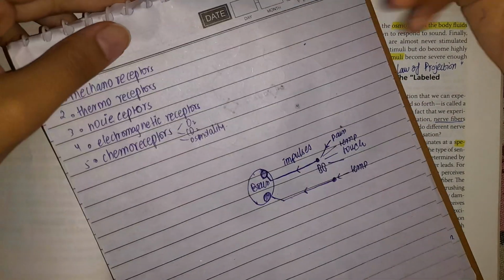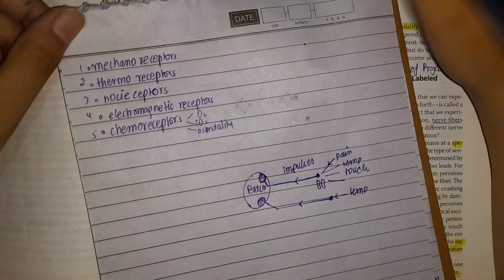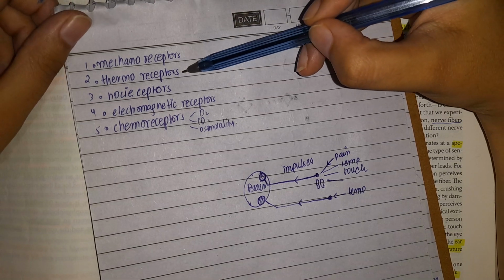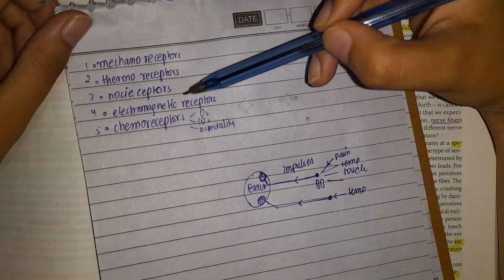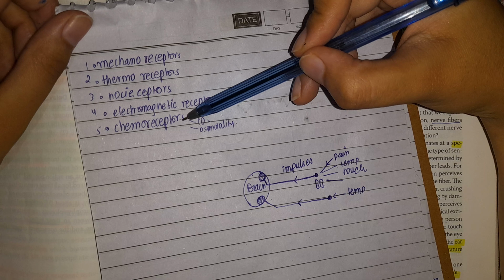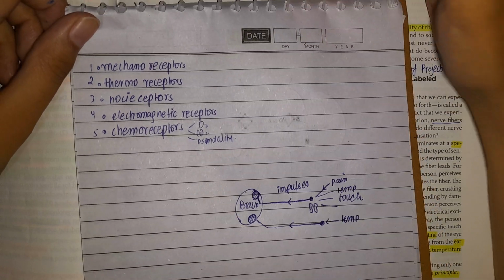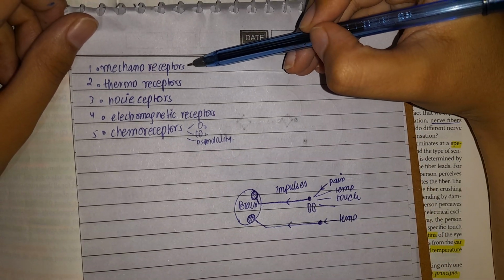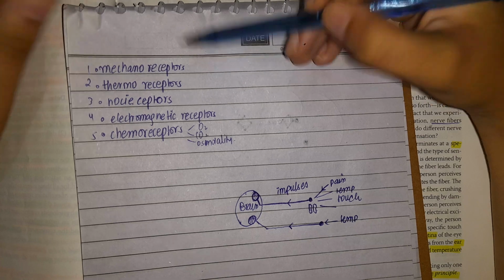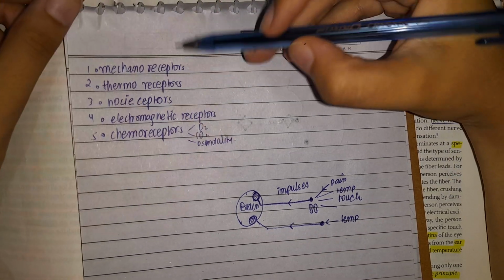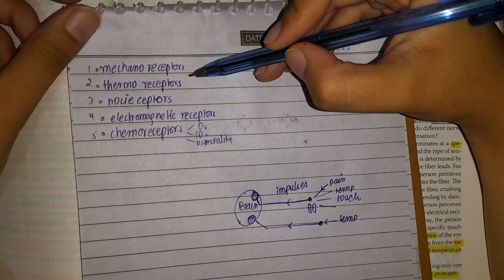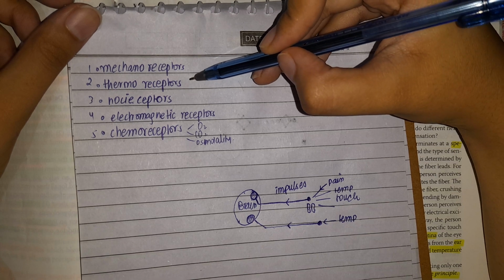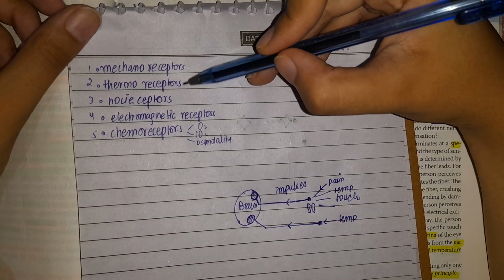For your convenience, there are 5 different types of receptors. One is the mechanoreceptor, second is the thermoreceptor, then nociceptors, electromagnetic receptors, and chemoreceptors. The mechanoreceptors are responsive to mechanical changes, for example, compression. Thermoreceptors are responsible for detecting changes in temperature.